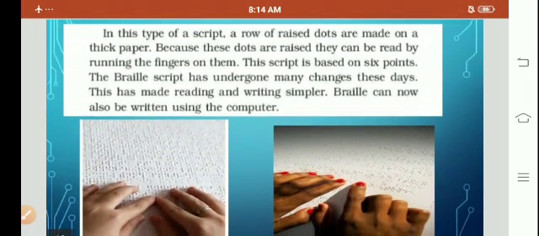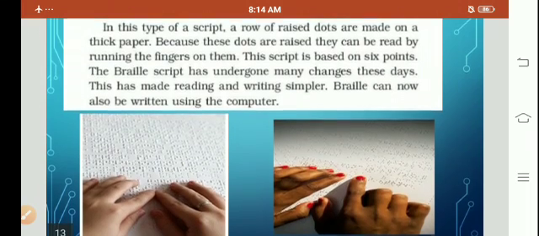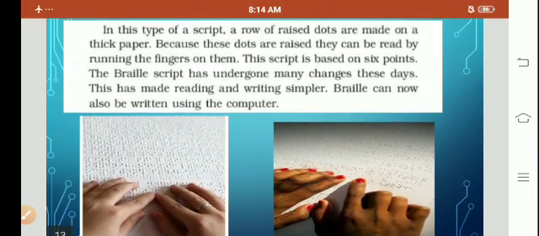In this type of script, the rows of raised dots are made on thick paper. Because these dots are raised, they can be read by running fingers on them. This script is based on 6 points. The Braille script has undergone many changes in these days. This has made reading and writing simpler. Braille can now also be written using a computer.